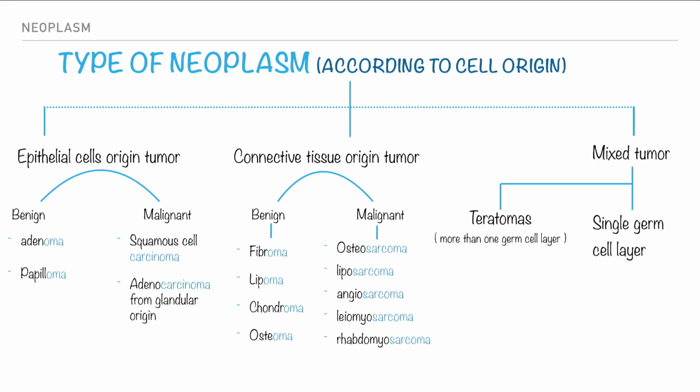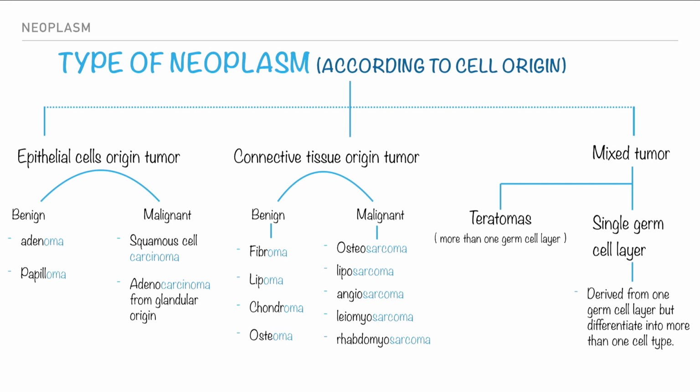So the single germ cell layer is derived from one germ cell layer, as we know, but it differentiates into more than one cell type. That's why we call it a mixed tumor.